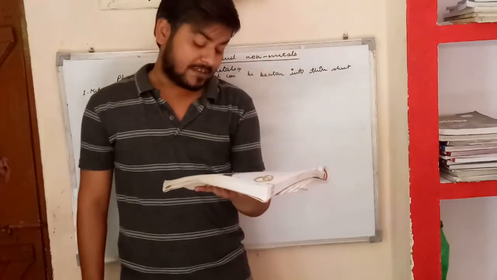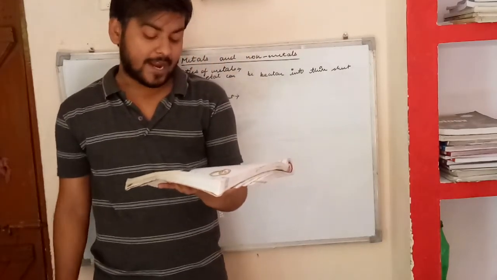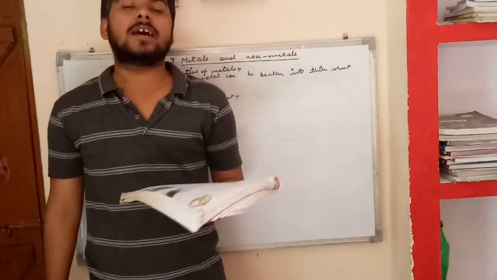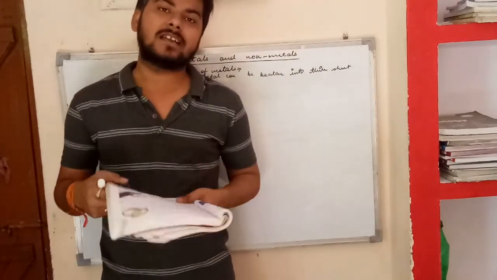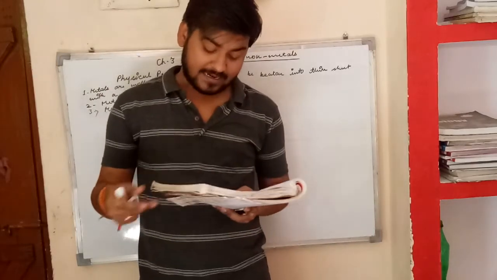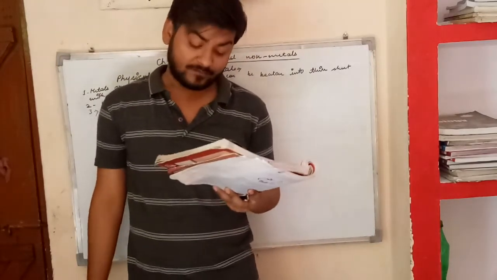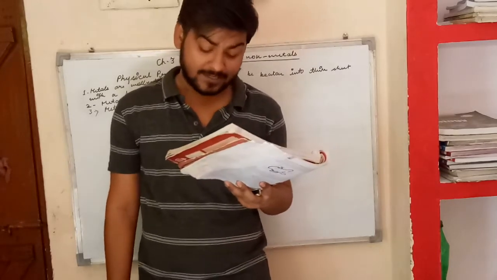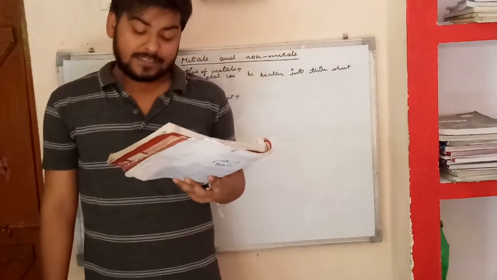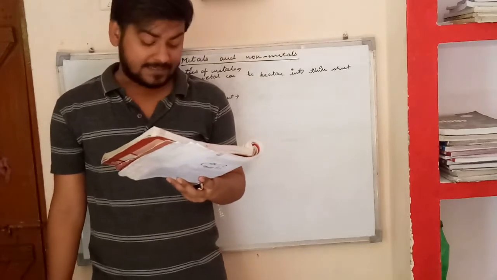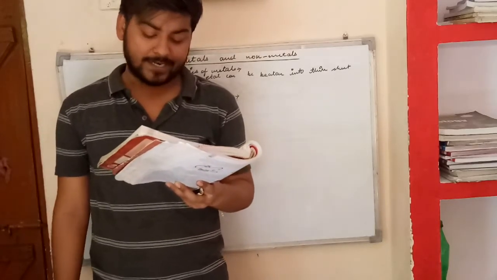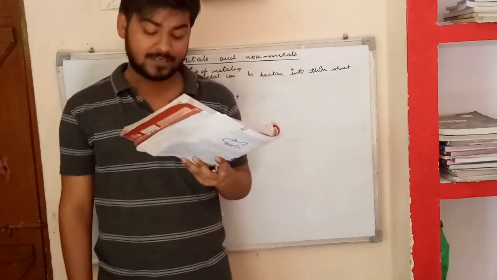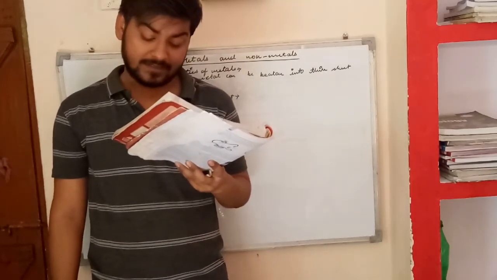Now the ninth property, metals have a high melting point and boiling point. For example, iron metal has a high melting point of 1535 degrees Celsius. This means that solid iron melts and turns into liquid iron on heating to a high temperature of 1535 degrees Celsius.